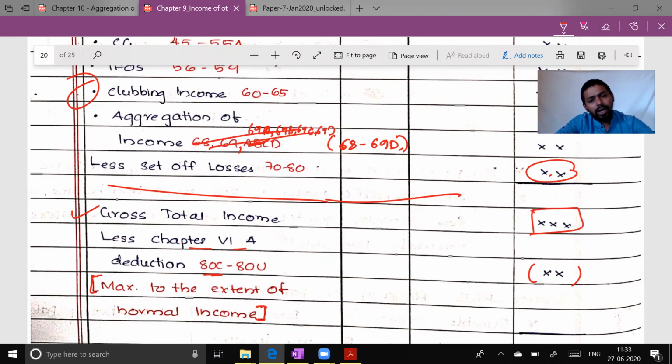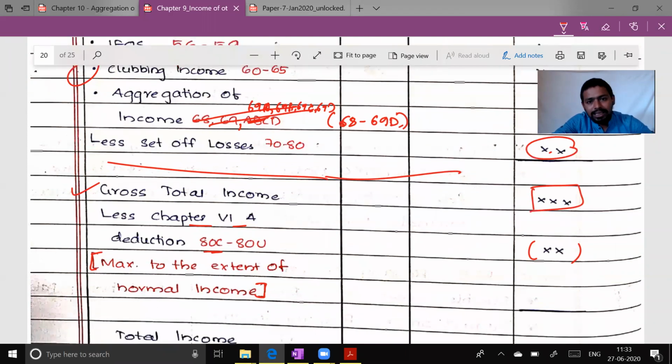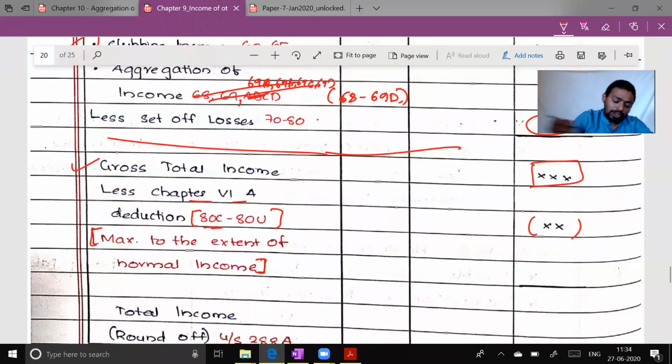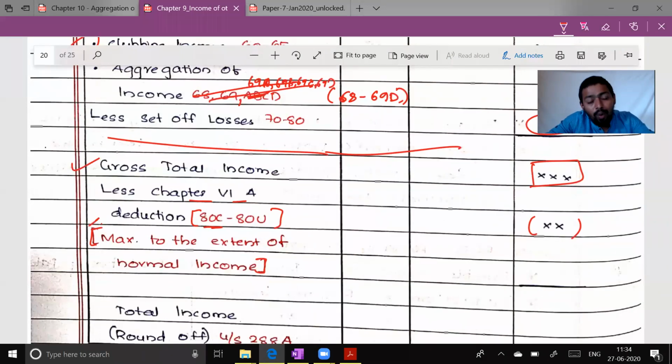And from gross total income, we subtract all chapter 6A deductions. All chapter 6A deductions are given in section 80C to 80U. But chapter 6A deduction can be subtracted only against normal income, and not against special income.